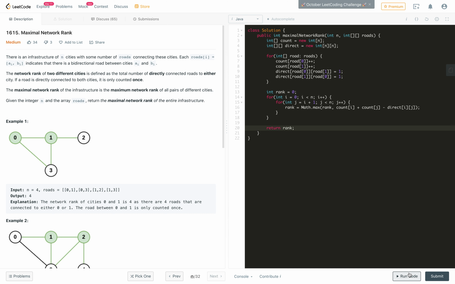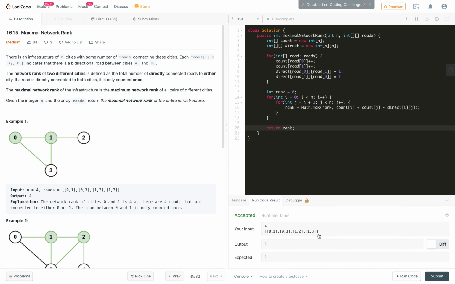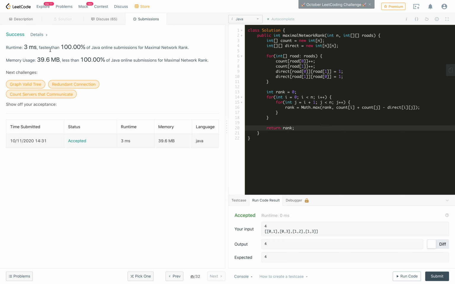So let's compile the code. The code is compiled and we are getting the expected answer for the one test case. Let's try to submit this and see if it works or not. So this works, and this is a 100% Java acceptance rate, and so this is the solution.